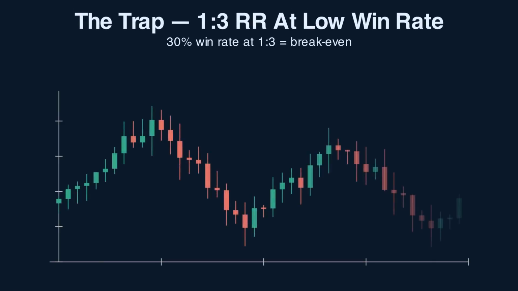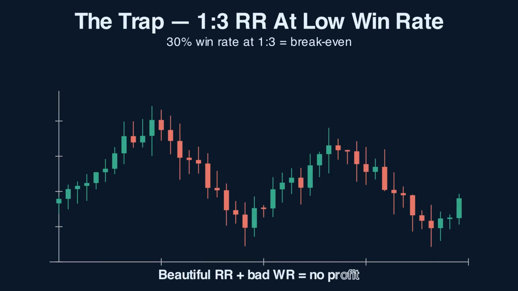A strategy with a beautiful 1 to 3 RR but only a 30% win rate. 10 trades, 3 winners at 3 R each equals 9 R, 7 losers at 1 R each equals 7 R, net 2 R over 10 trades before costs. After commissions and slippage, basically zero. The RR looks great in isolation, the actual P&L is flat. That's the math the books don't show you. Beautiful RR without sufficient win rate is a treadmill.